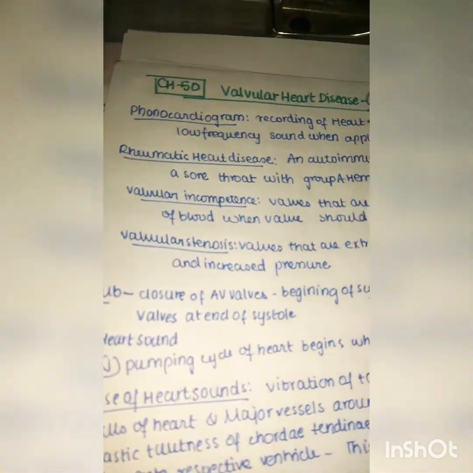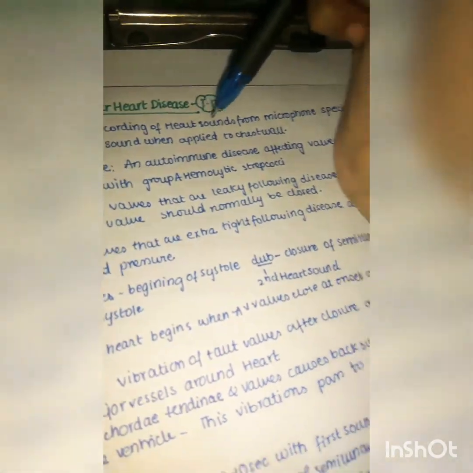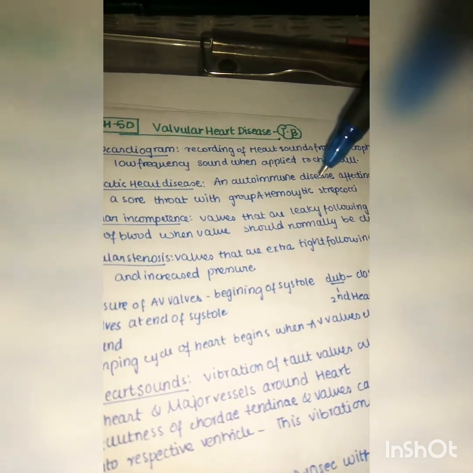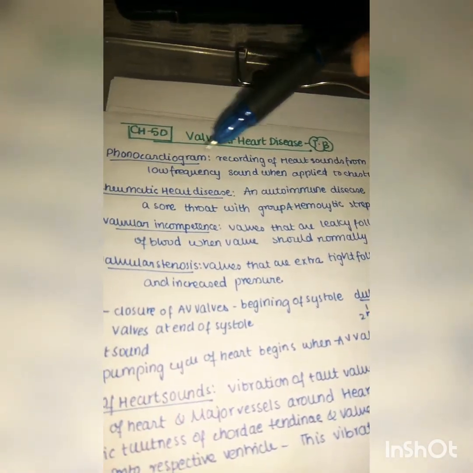So the first one is phonocardiogram. We already saw this in our beginning cardiac physiology. Phonocardiogram is a recording of heart sound, mainly by using a microphone which is specially designed to detect the low frequency sound when applied to the chest wall. Heart murmurs are abnormal heart sounds. Some heart sounds we can hear with our ears, but sometimes we can't hear them. In that case we use special instruments like the phonocardiogram to listen to those heart sounds, especially the low frequency sounds.